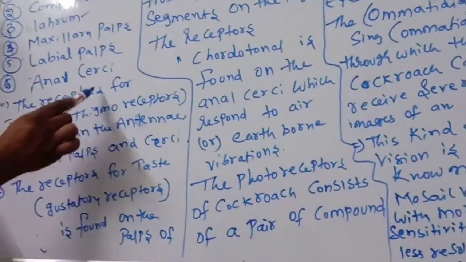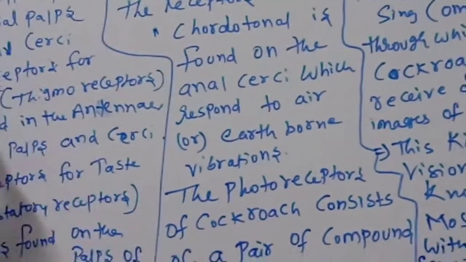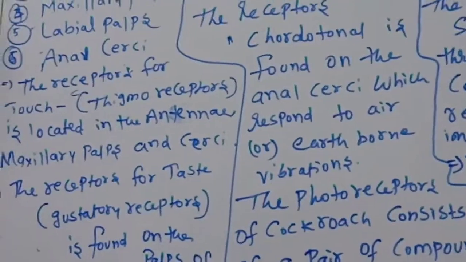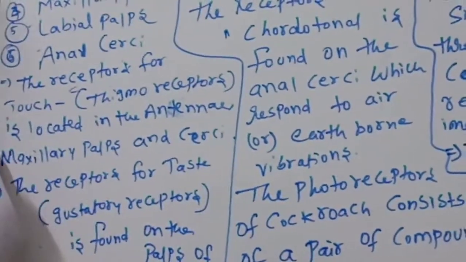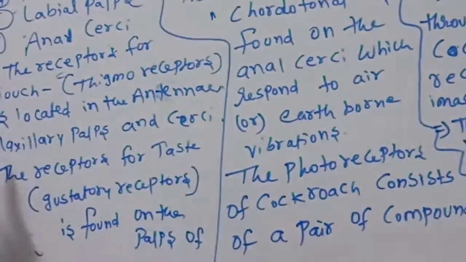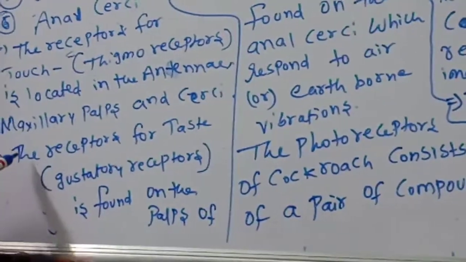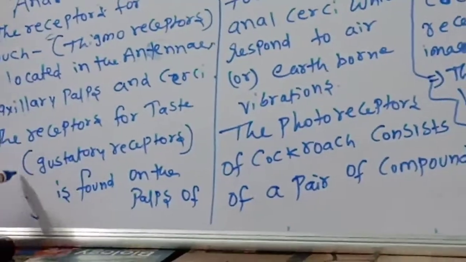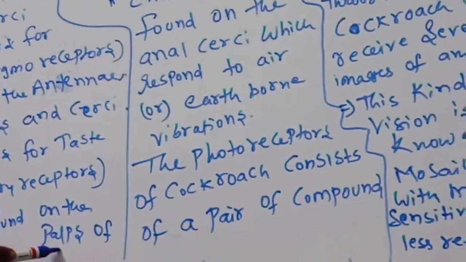The receptors for touch, thigmoreceptors, are located in the antennae, maxillary palps and cerci. The receptors for taste, gustatory receptors, are found in the palps of maxilla and labium.